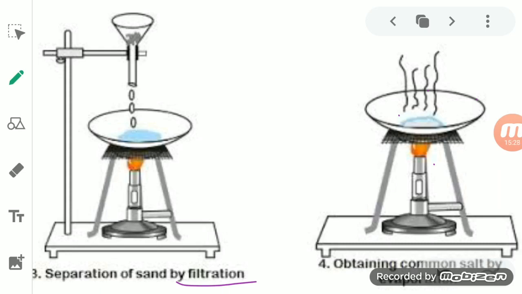Okay, so at first we filter the sand, salt, and water together with the help of a filter paper, and the salt solution which we obtain as a filtrate, we will evaporate. We will take it in a china dish, and when we evaporate it, the water gets evaporated while the salt will remain in the dish. So by this process, we can separate a mixture of sand and salt from each other. Okay.